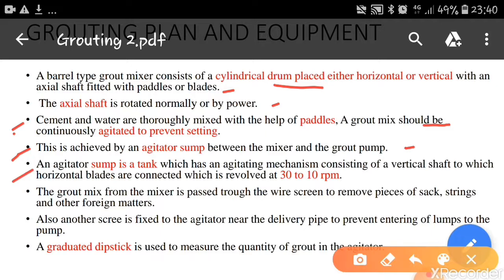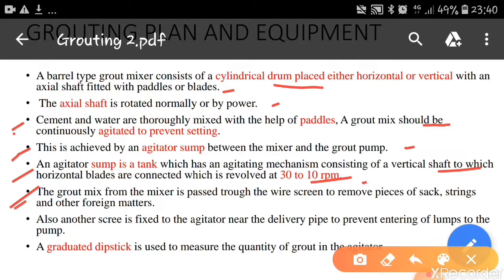An agitator sump is a tank which has an agitating mechanism consisting of a vertical shaft to which horizontal blades are connected, which is revolved at a speed of 30 to 100 rpm. With this speed they will rotate, and the cement particles will not settle down. They will stay in suspension, because we know that cement will not entirely dissolve in the water. That's why we are required to keep these particles under suspension.